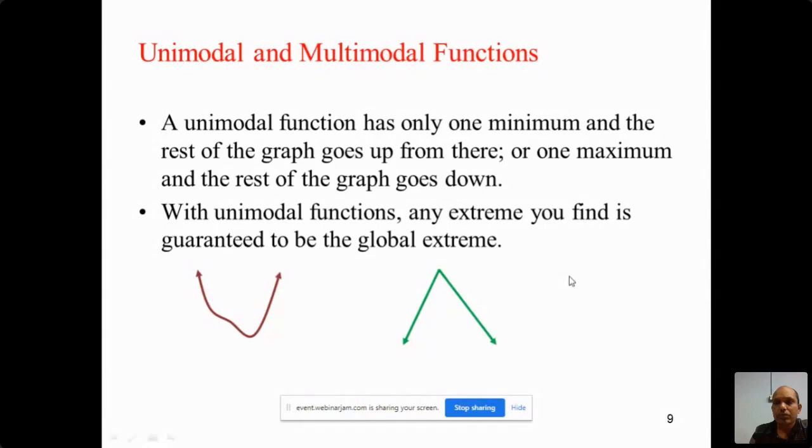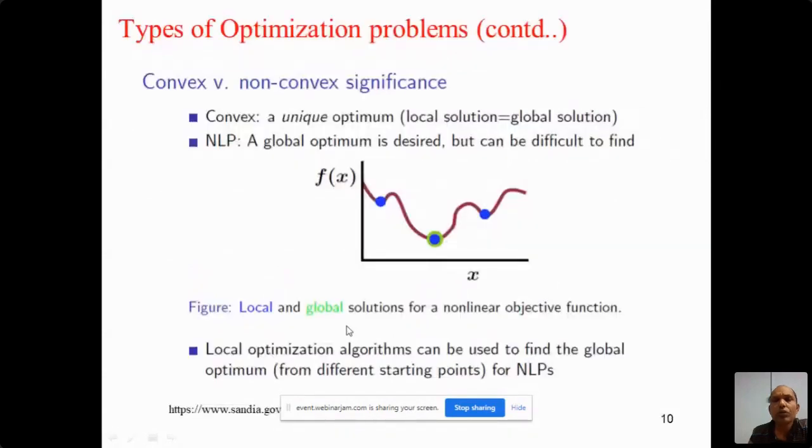Of the optimization methods, we will see that in the later stage. Through the diagram here, you can say this is the unimodal. On the left hand, you can see we have only one minima. Now the multimodal function is a non-convex problem. Again, you can see we have different local minima. In these cases, finding the global solution is really challenging.